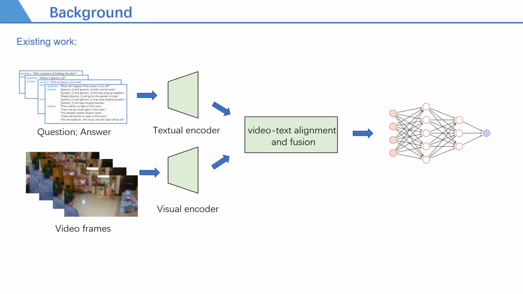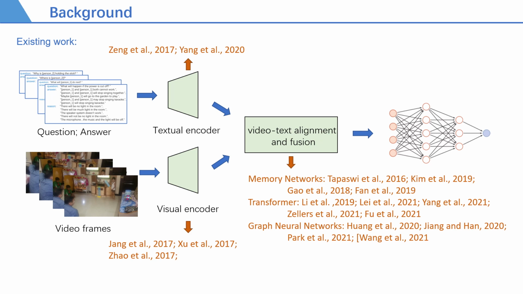Recent methods focus on the explicit challenges of the task, including textual feature extraction, video feature extraction, and video-text alignment and fusion. Especially in the feature alignment direction, existing works use different strategies to align and capture question-related features. Memory networks can use multi-step reasoning to refine the answer gradually, which is a great progress compared with early work.